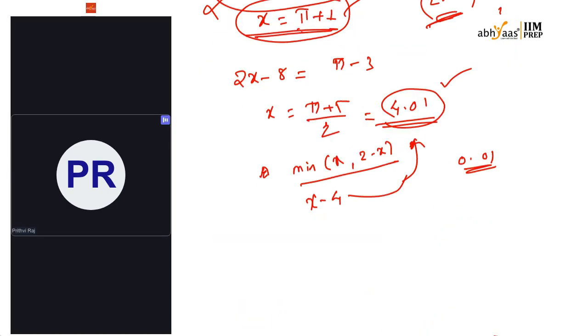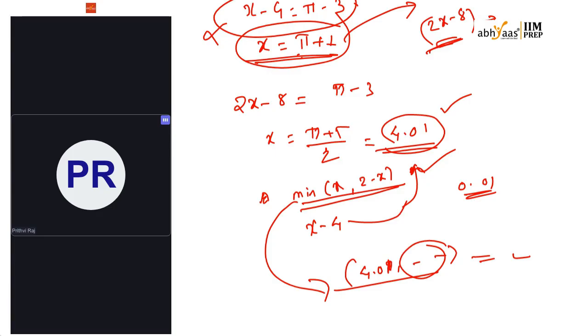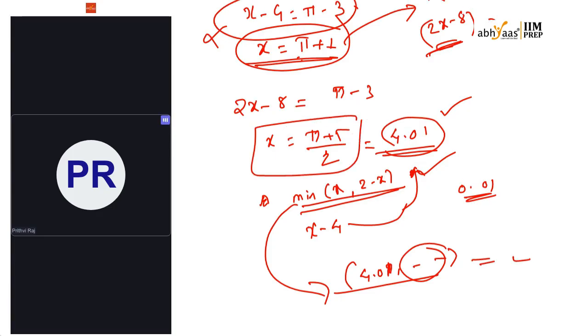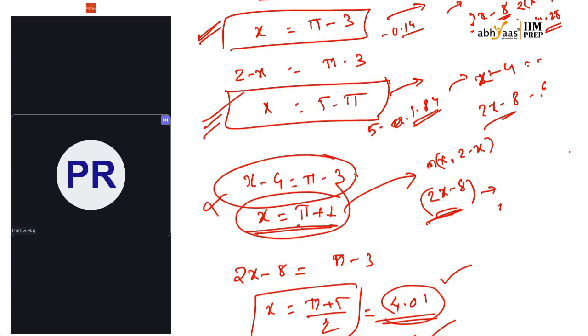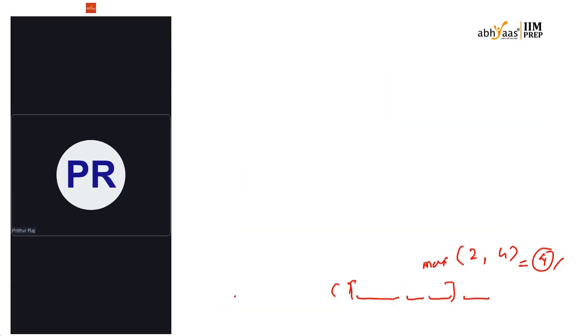Okay, true. Now check for this one. If I check this, it will be 4.07, so 2 minus 4.0 will be a minus value. So the minimum value in both of these will give me the minus value only. Even this is valid. So there will be totally 3 values that are valid here. Yes, there will be 3 values.